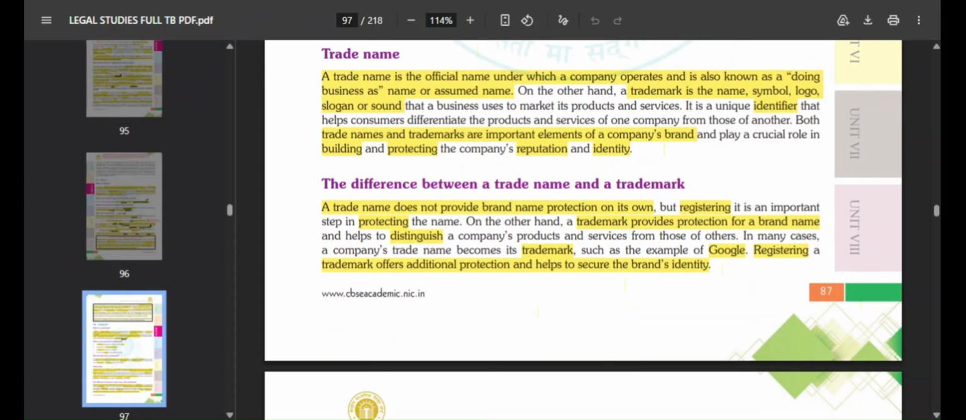Whatever trademark is there, it is giving protection for your brand name, and it helps to distinguish one company's products from the other. In many cases, a company's trade name becomes its trademark. Many times, the name only becomes the mark. For example, Google: the trade name only becomes the trademark. When you go to the Google tab, Google is its logo, its name, its design, symbol. So if you register your trademark, it offers additional protection, and it helps to secure the brand's identity also.